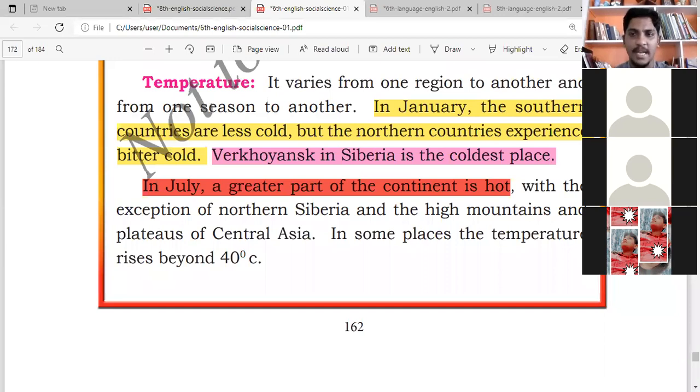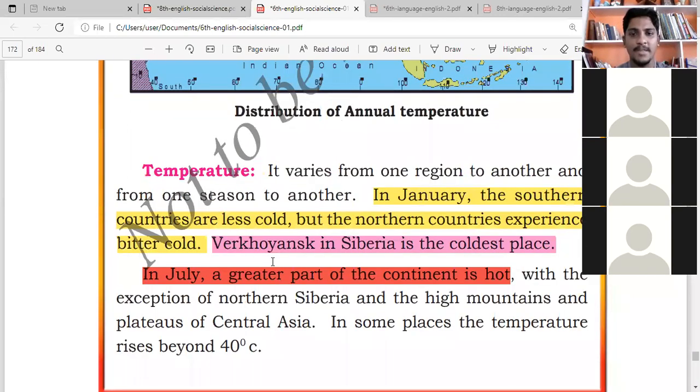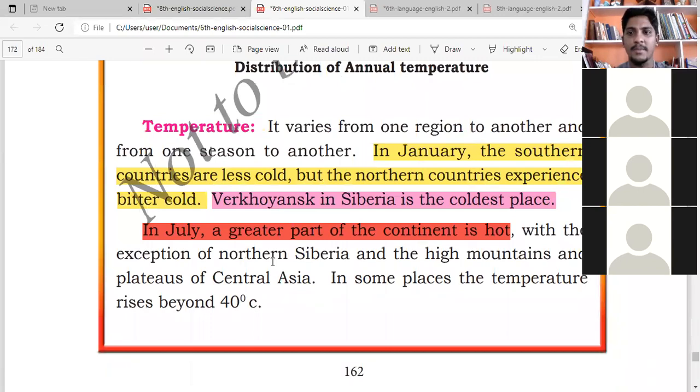Siberia. Siberia is the coldest. All of you, please pay attention. Nagma, which is the coldest place in Asia?